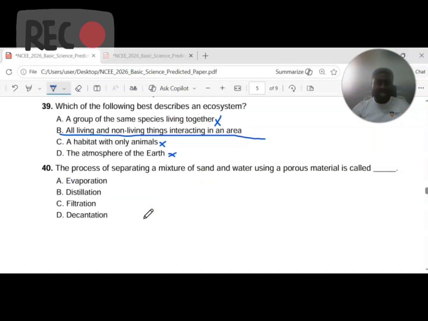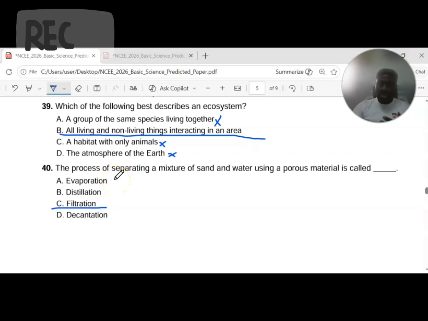Number 40, the process of separating a mixture of sand and water using a porous material is called dash. A, evaporation, B, distillation, C, filtration, D, decantation. The answer is filtration. Others are distractors.